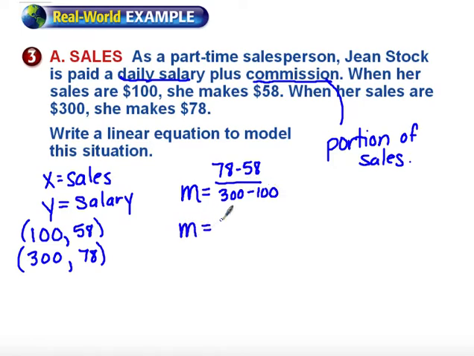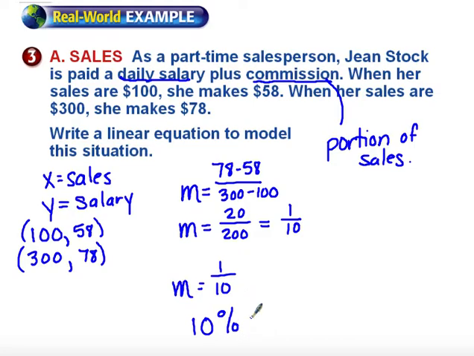So the slope is going to be calculated at 20 divided by 200, or it's actually 1/10. Now 1/10 mathematically, if I put that into percent form, means that she is making 10% as her commission. 10% of sales is her commission.